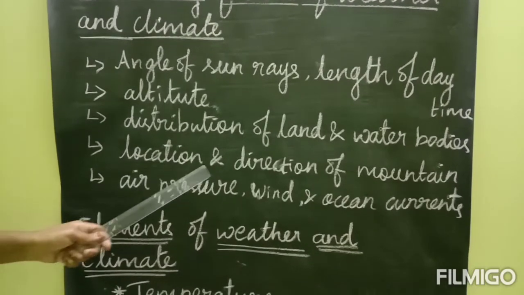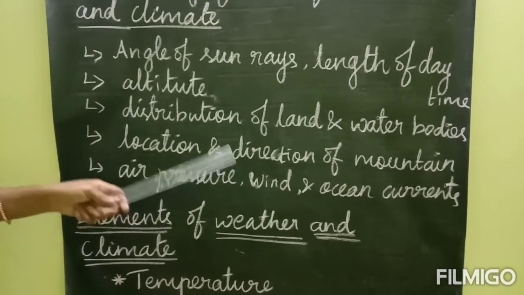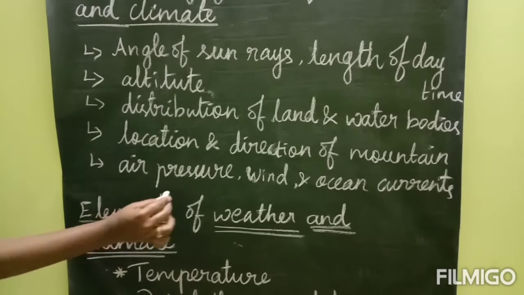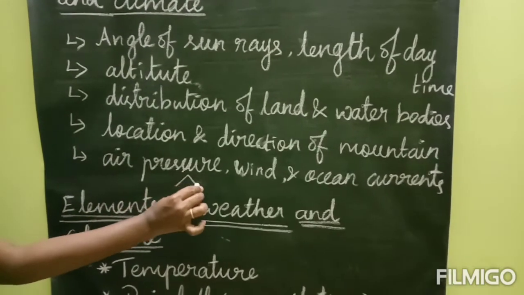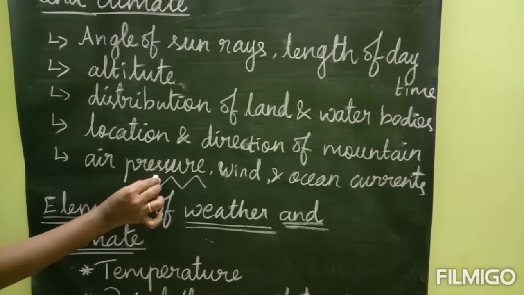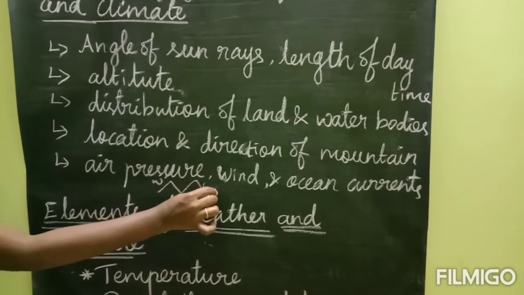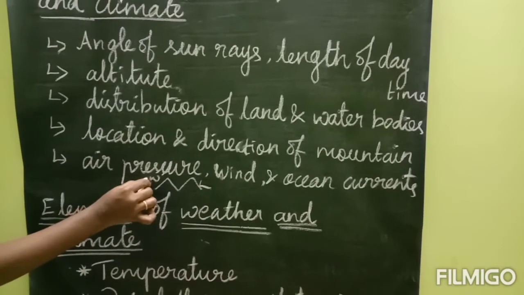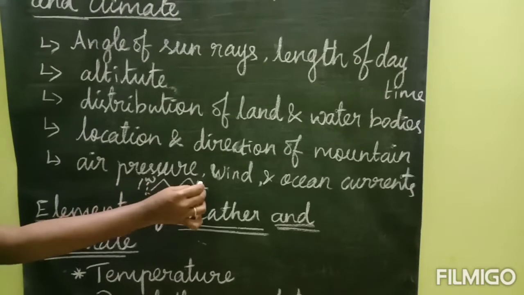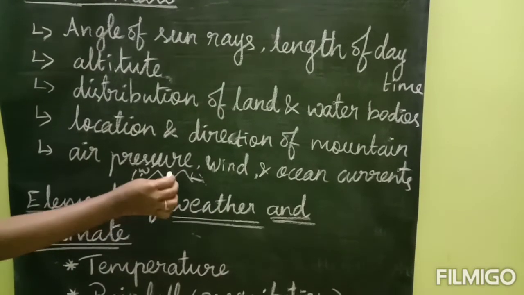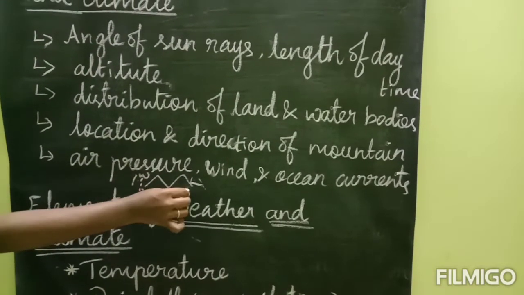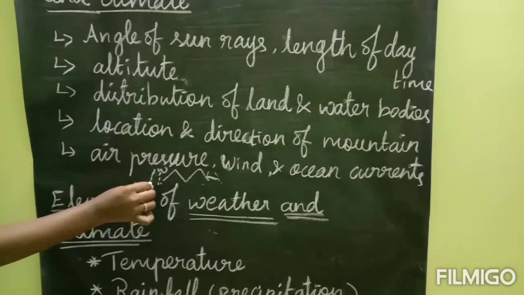And next one is location and direction of mountain. See students, this is a mountain. This one is the windward side and the next one is the leeward side. The windward side gets more rainfall and the leeward side gets less rainfall. The best example is Kerala and Tamil Nadu. This side is Kerala.